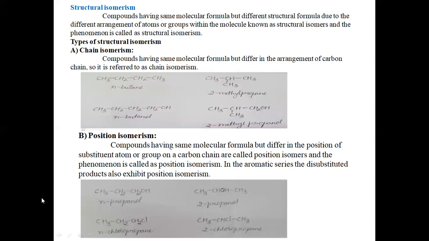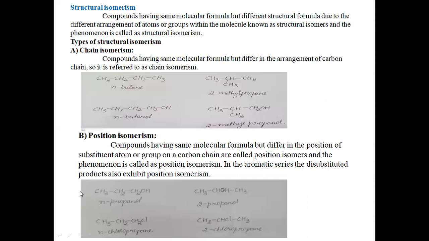See the example, N-propanol and 2-propanol. In the first compound, N-propanol, the OH group, the substituent, is at the first carbon atom, whereas in 2-propanol it is at the second carbon atom. Both have the same molecular formula. There are 3 carbon atoms in the first compound, and here also 3 carbon atoms, 8 hydrogen atoms and 1 oxygen atom.